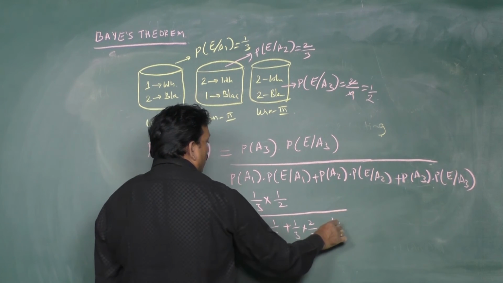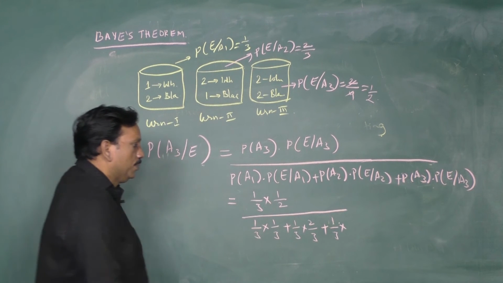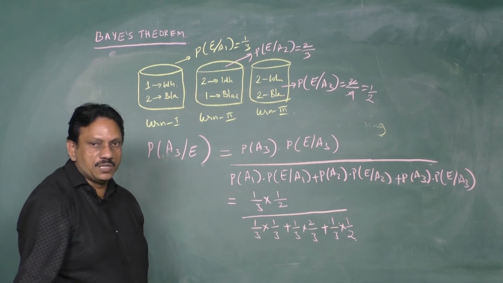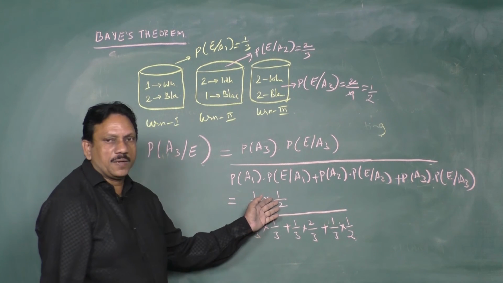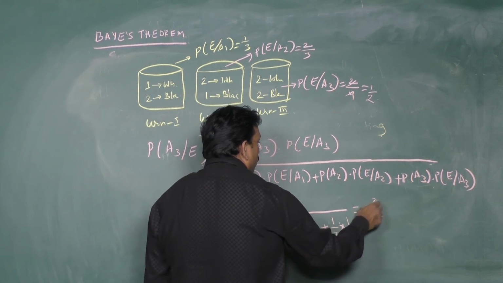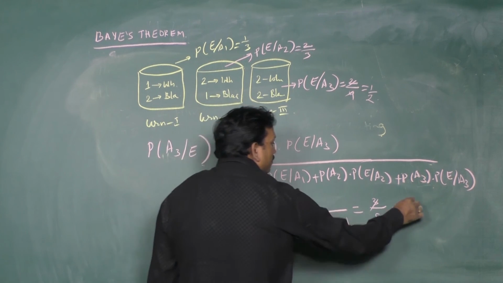P of A3 is 1 by 3, getting E from that is how much? 1 by 2. Now, if you simplify this, 1 by 3 into 1 by 2 becomes 1 by 6. And finally it turns to the value 3 by 9, which is nothing but 1 by 3.